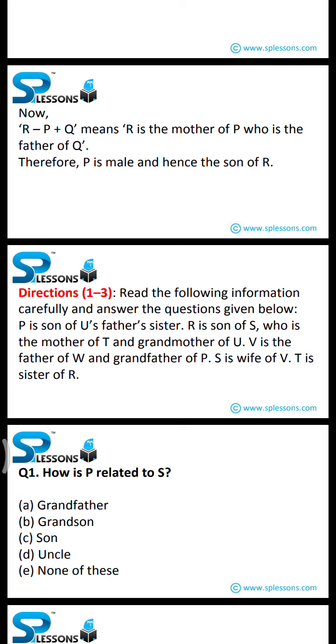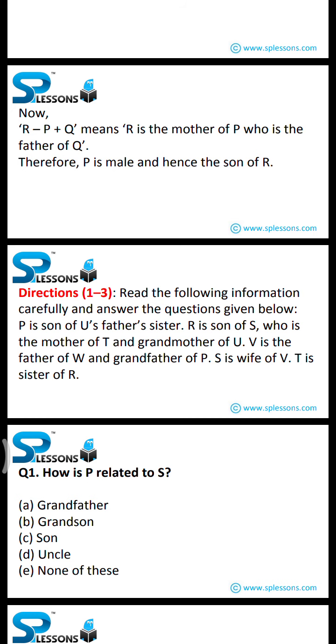P is son of U's father's sister. R is son of S, who is the mother of T and grandmother of U. V is the father of W and grandfather of P. S is wife of V. T is sister of R.